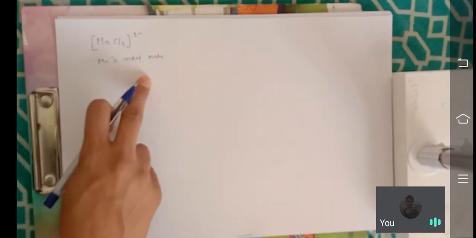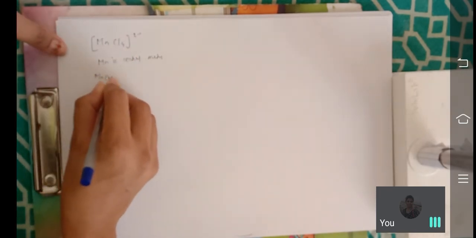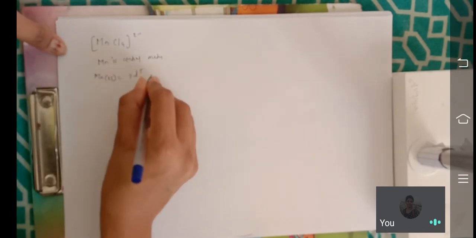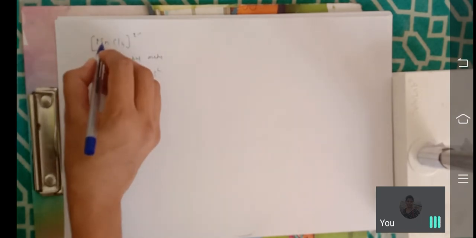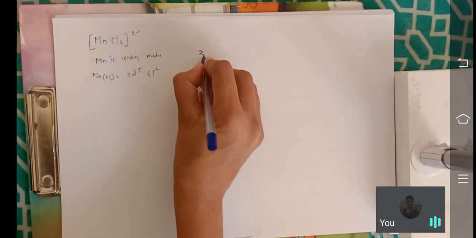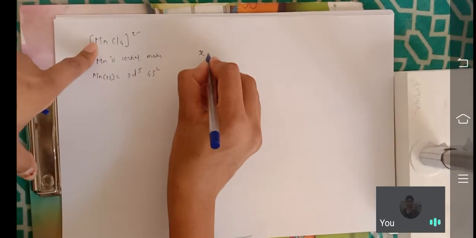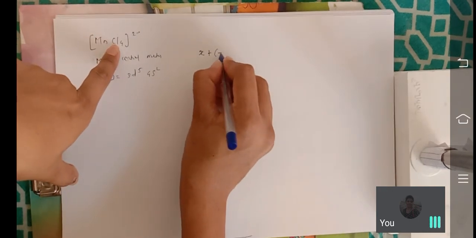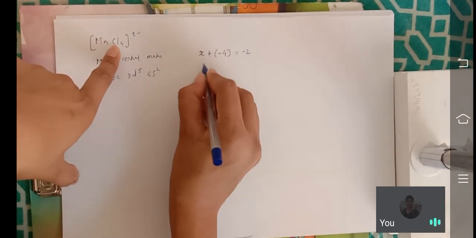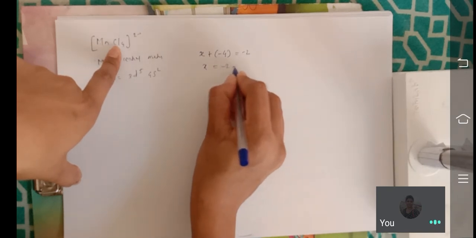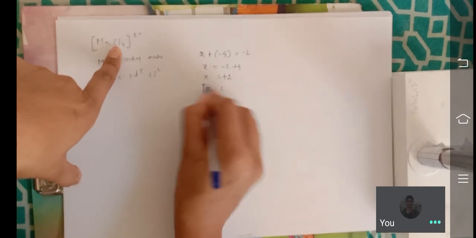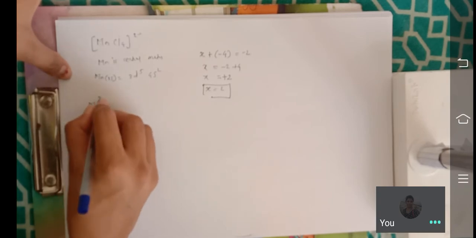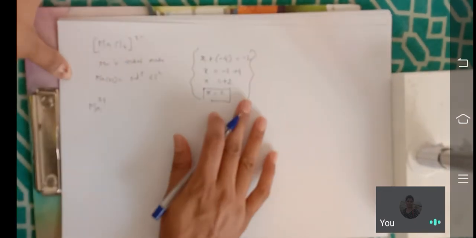Then geometry is tetrahedral. Manganese atomic number is 25. So 3d5 4s2. Here Cl carries -1 each, so -4. Okay, so for Mn, how you calculate the charge? You have to consider X for Mn. Then X plus -4 is equal to -2. X is equal to -2 plus 4. X is equal to plus 2. Okay, what is the value of X? 2. So Mn carries 2 plus charge. See here how you calculate the charge in that way.